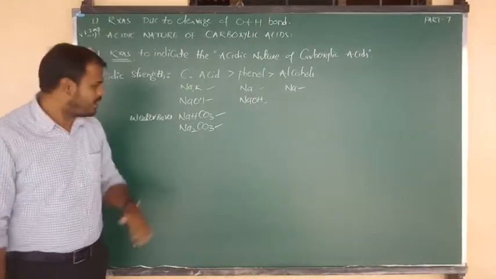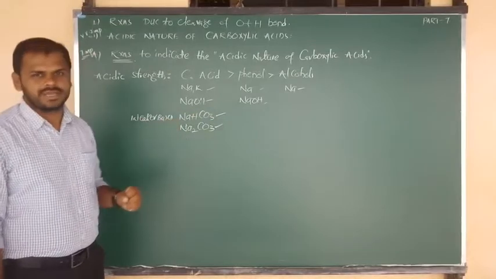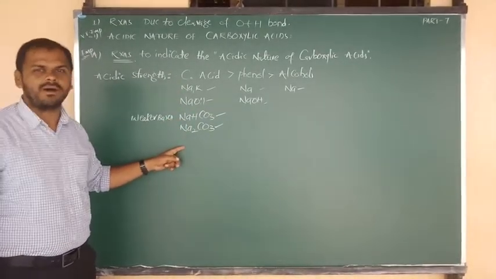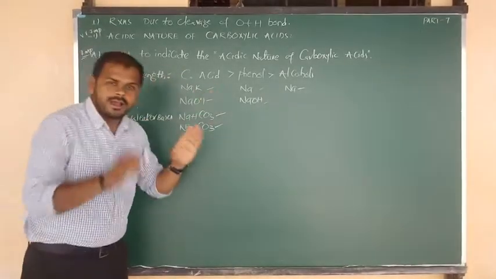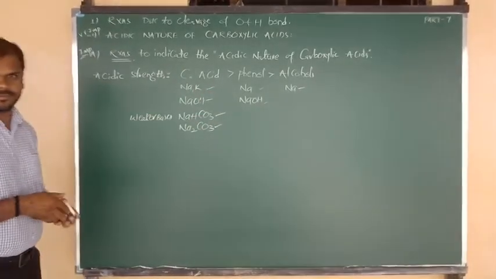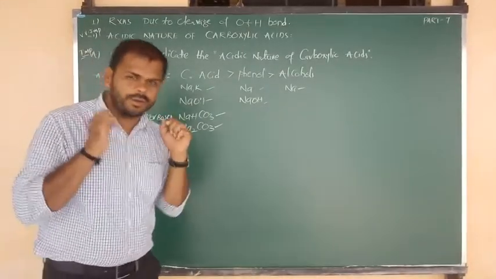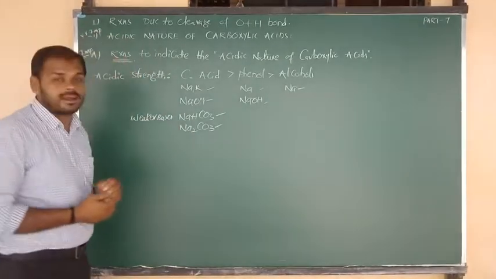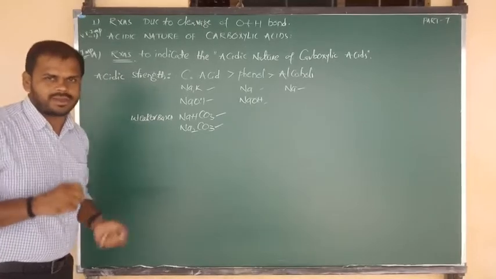Okay, all of you, beta, this is the information. On the basis of reactions, all these four reactions indicate the more acidic strength of what? Carboxylic acids. Okay, all of you? Yes, I hope you got the answer. Good. But now you want the reactions. So now I am going to show you the reactions. Let me give the reactions first of all.